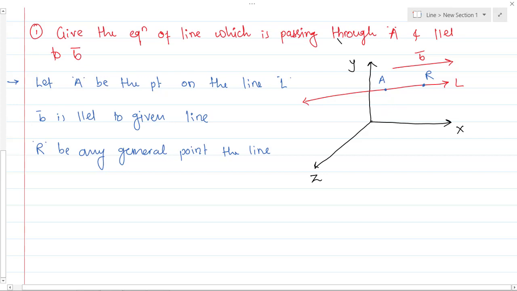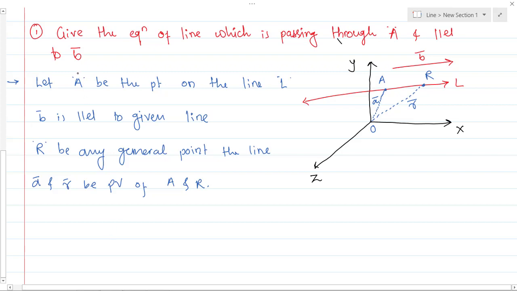So what could be the position vectors of this point A and this point R? Okay, so the position vector of this is A bar and the position vector of this is R bar, if this is the origin. Let A bar and R bar be position vectors of points A and R respectively.